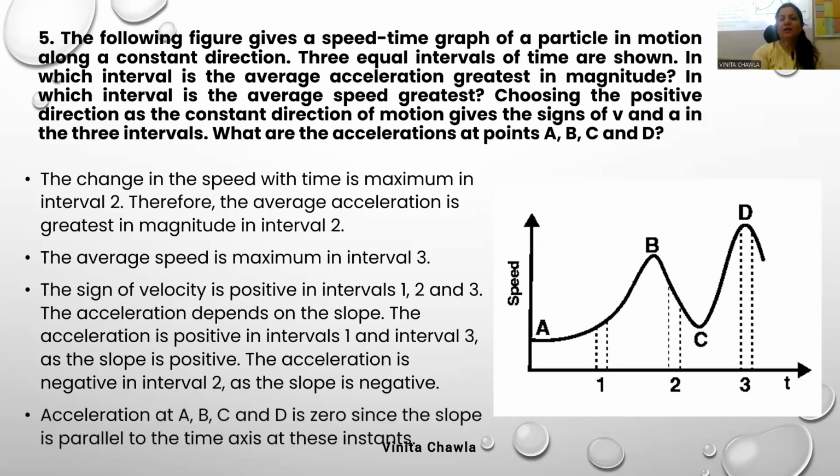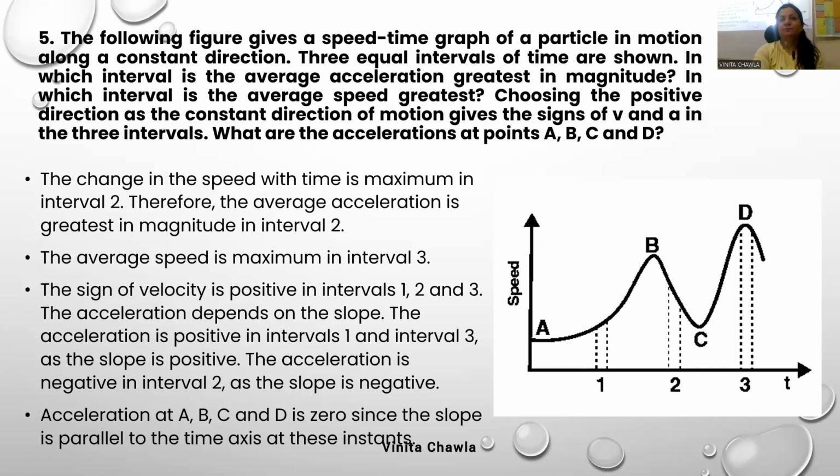So acceleration at A, B, C, and D is 0, because the slope is parallel to the time axis everywhere, you can see. At A, this line is parallel to the time axis. Even at B, this peak is parallel to the time axis, and this is also parallel to the time axis. This peak is also nearly parallel to the time axis. So these are nearly equal to 0. Okay. These are equal to 0.